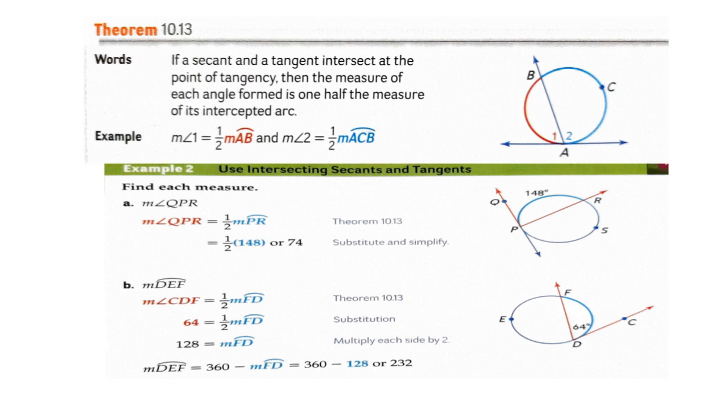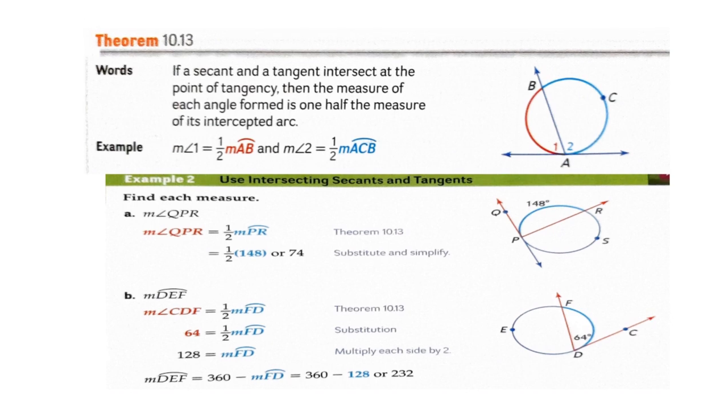For example, in this circle we have this secant line, this one, intersect this tangent line at point A. So we also have AB. This arc is the intercepted arc of angle 1, and AB is the intercepted arc of angle 2.